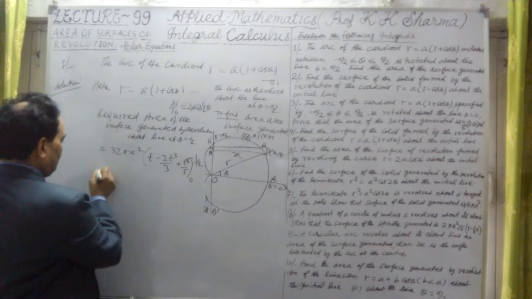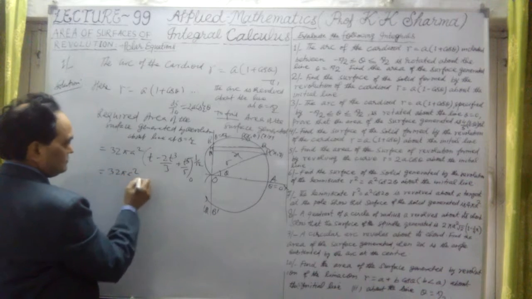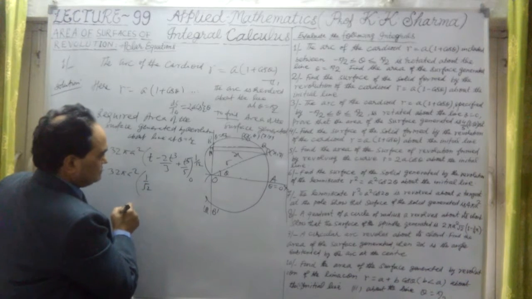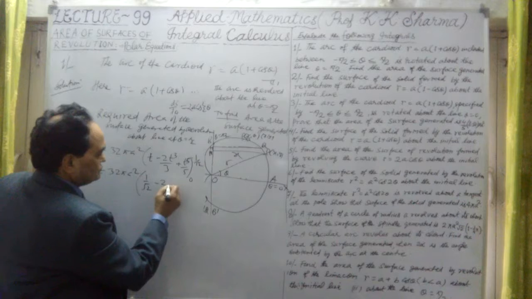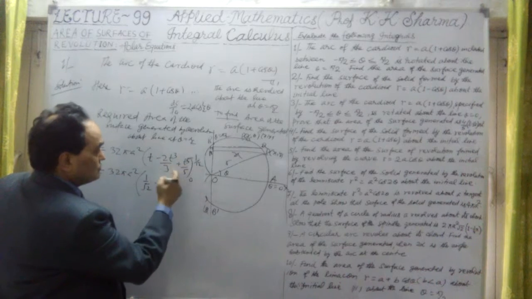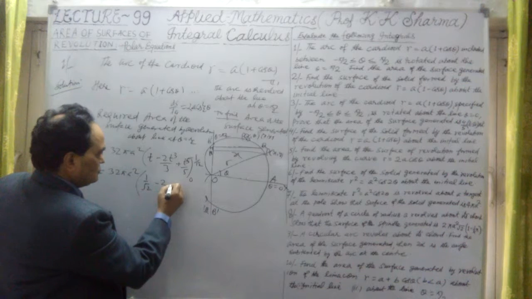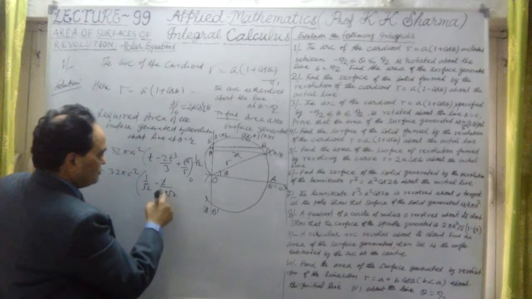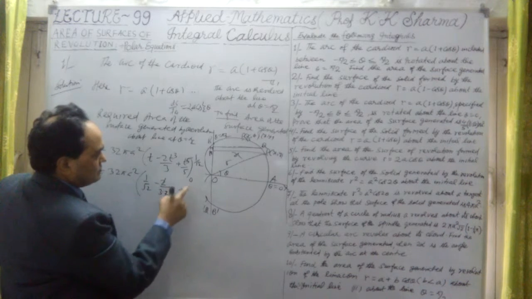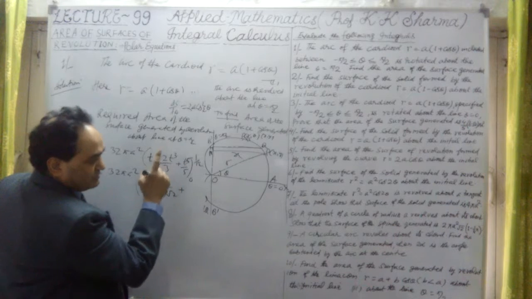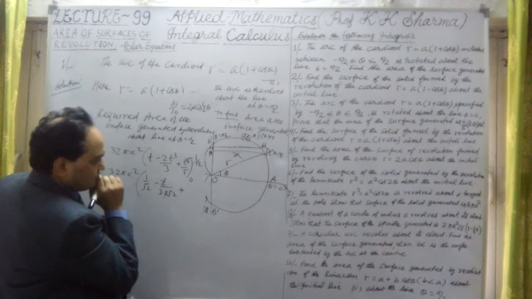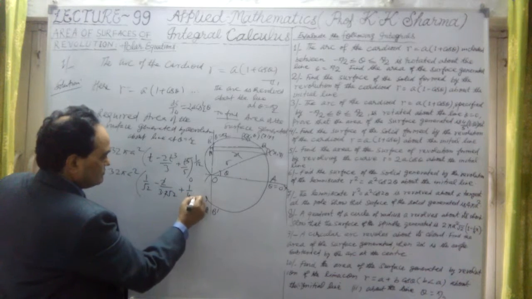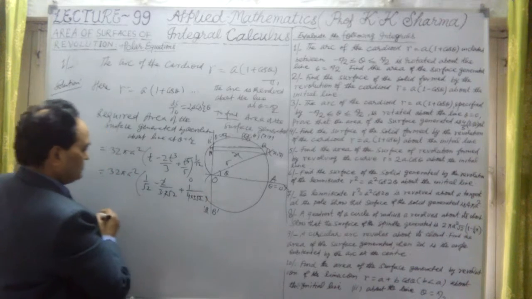So it will give us 32 pi a square times: 1 by root 2, because t is 1 by root 2 at the upper limit, minus 2 t cube, meaning 1 by root 2 whole cube, that means 1 by 2 root 2, upon 3, so 2 root 2 cancels out, giving 1 upon 3 root 2, plus t to the 5 is 1 by 4 root 2, upon 5, that is 1 upon 20 root 2.